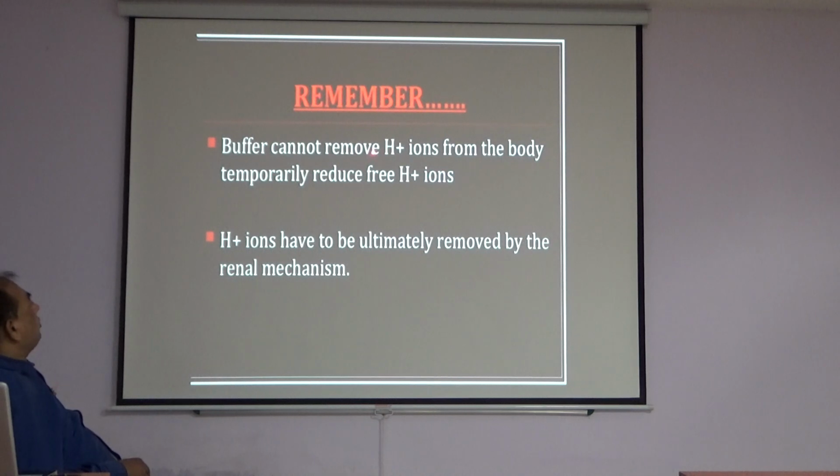Remember, a buffer cannot remove hydrogen ions from the body; it only temporarily reduces free hydrogen ions. Hydrogen ions have to be ultimately removed by the renal mechanism.